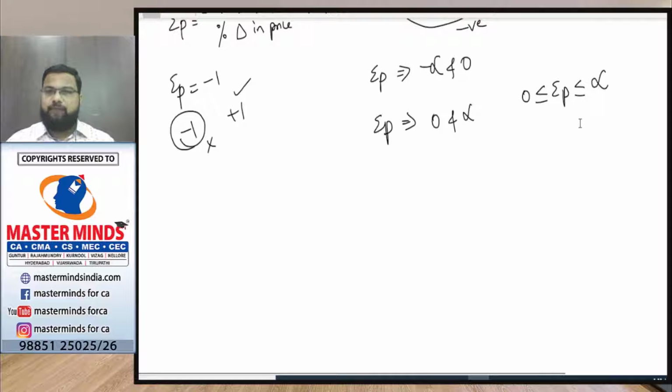So the value can be 0, less than 1, equal to 1, greater than 1, and infinity. When the price elasticity value is 0, what is it called? When it is less than 1, what is it called? When it is equal to 1, what is it called? We will look into it.